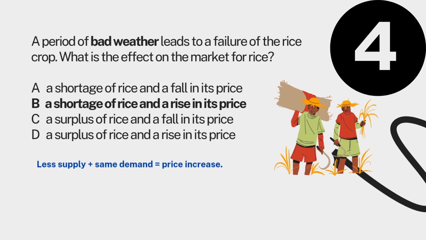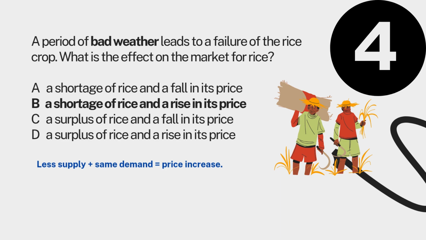So if your answer is letter A, a shortage of rice and a decrease or fall in its price, this is really incorrect because scarcity usually raises or increases the price of a product, not lowering it. Letter B, a shortage of rice and an increase or the rise in its price, is really correct because there's less supply with the same demand. Automatically there's a price increase.